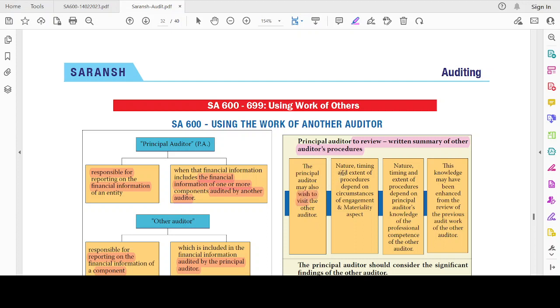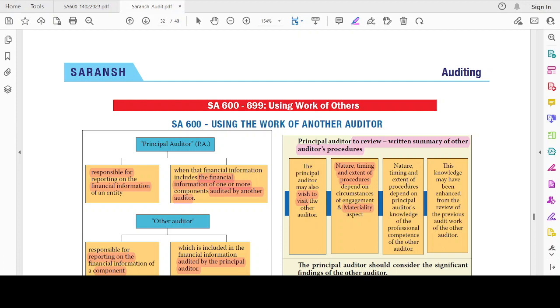And he has to check the nature, timing, and extent of procedures, which depend on the circumstances, the engagement, and the materiality aspect. These are things to check: whether all the procedures are being done with consideration of the nature, timing, and extent of the procedures, and whether the materiality has been duly fixed in the order too.